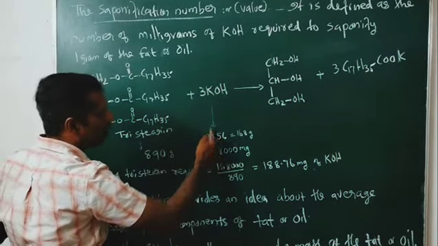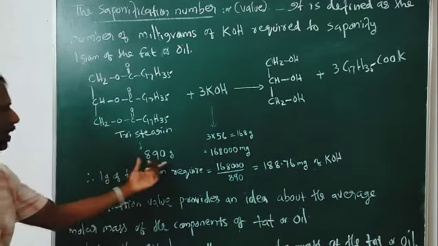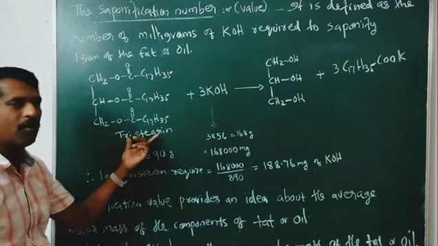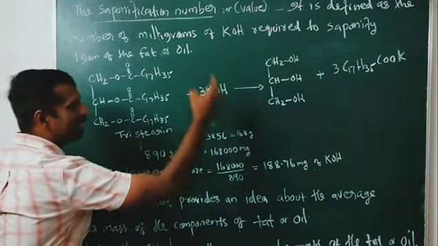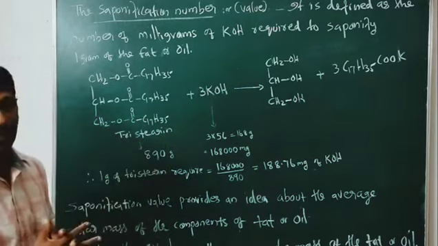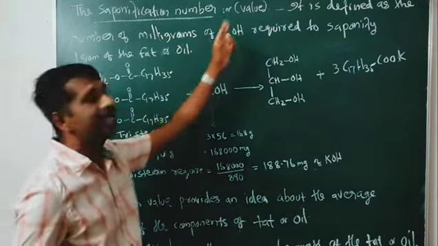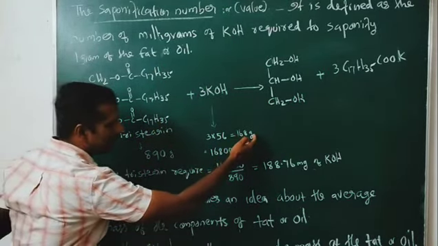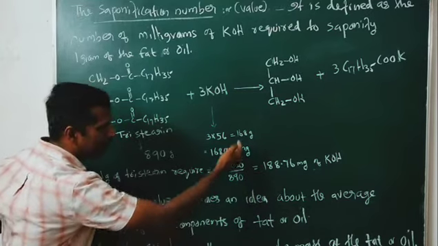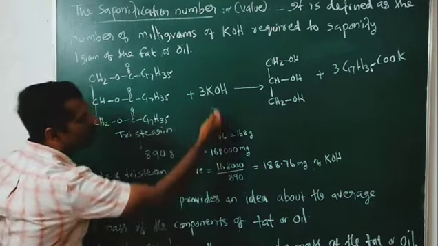Therefore 3 mole is 3 into 56, which is 168 gram. So 890 gram of our fat or oil required 168 gram of KOH. But we need the number of milligrams of KOH, so we convert 168 gram into milligram, that means 168 into 1000.